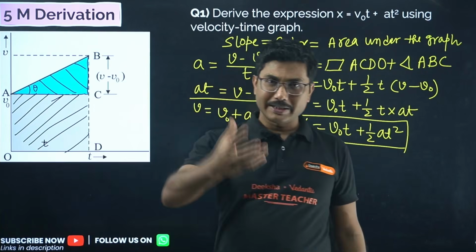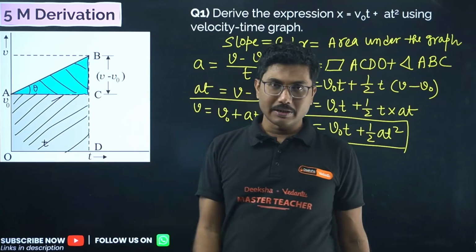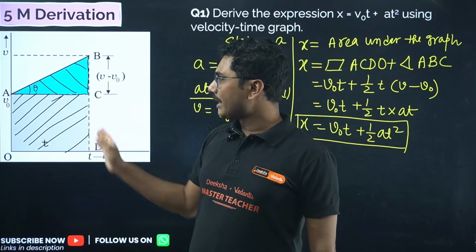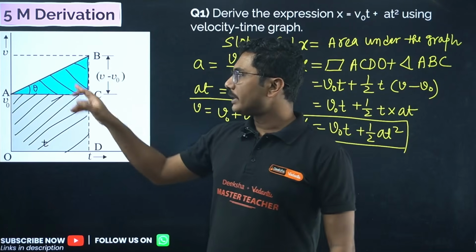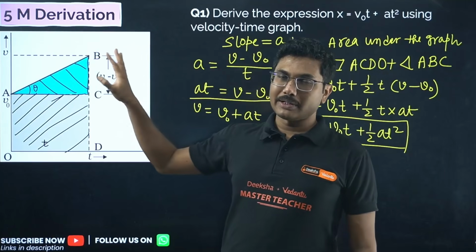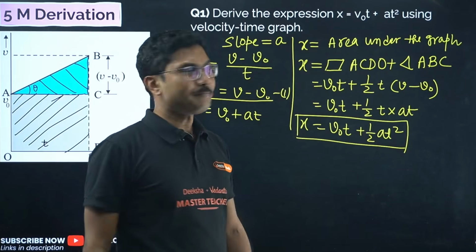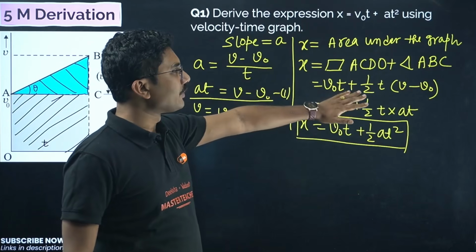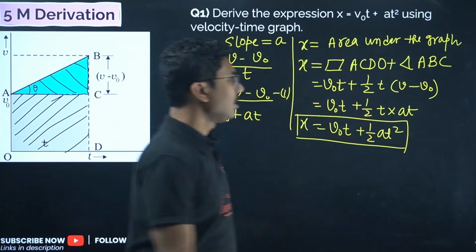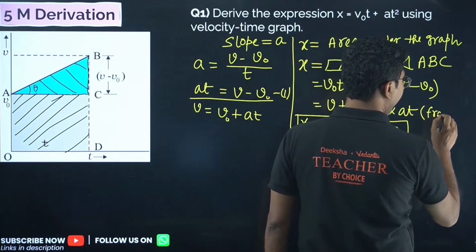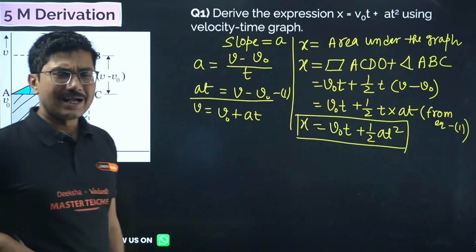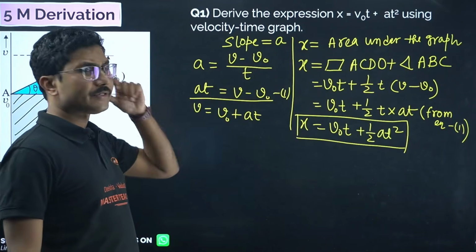You don't have to remember ABCD or AOCD. Just make the origin O, the origin point, which is generally marked with O, 0, 0. Any other points you can mark A, B, C, D, whatever way you want. Then you say that this is the rectangle and this is the triangle, based on your diagram. Do not try to remember the values from here and write something else in the exam. Then you just have to put these values, and from equation 1 we can write v minus v naught equals at. In brackets you write from equation 1. That's it. Very simple, very easy, but very common. If you do the derivation you get the full marks.